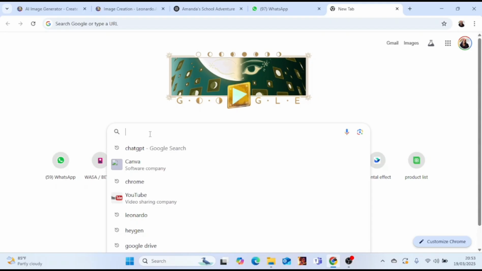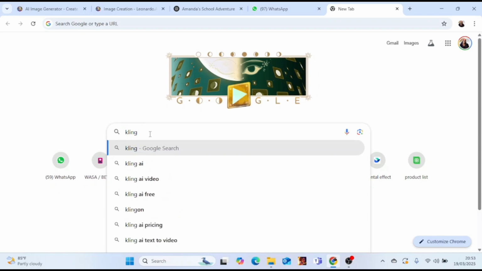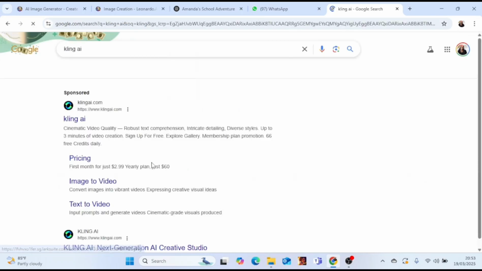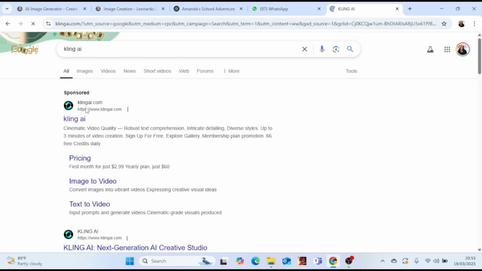So now I'll go on to Chrome again, and I will type in Kling AI, and I will just click on the website that has klingai.com, and it will take me to the Kling interface.